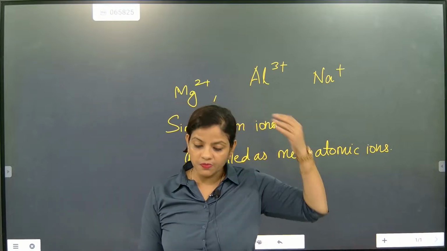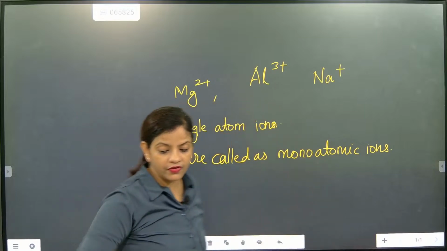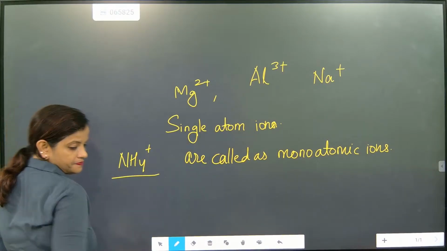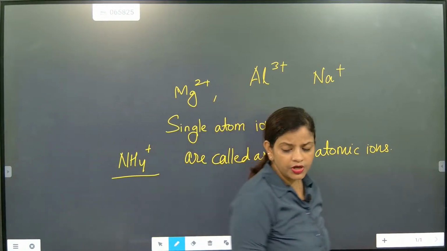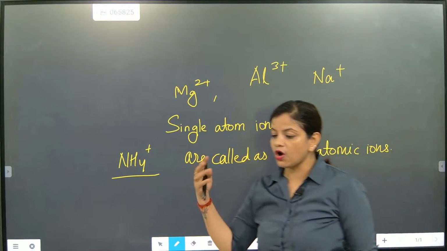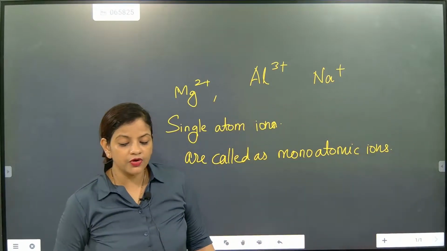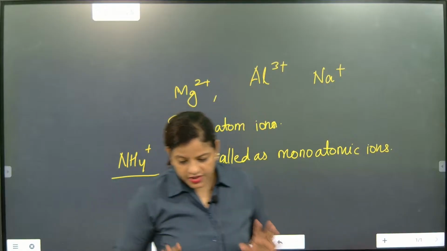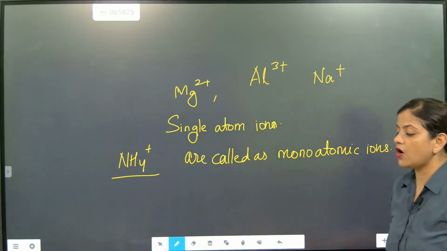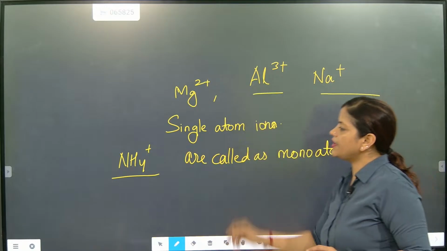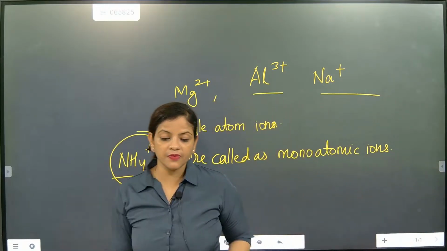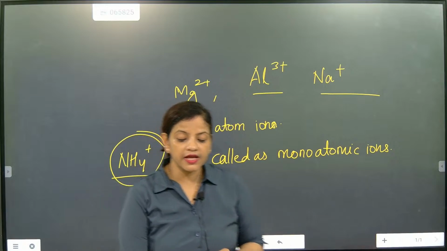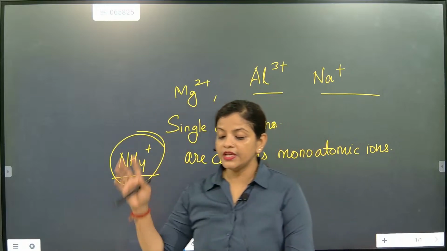Polyatomic ions means many atoms ion. Like when we talk about NH4+, ammonium. So when we talk about NH4+, you need to understand how many atoms it has. NH4: many atoms are present, and these atoms are exactly making an ion. So this is considered as a polyatomic ion.